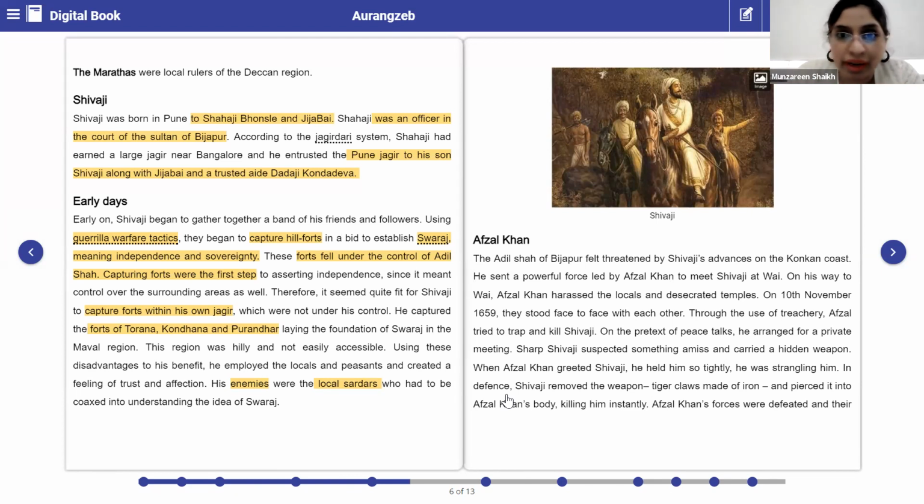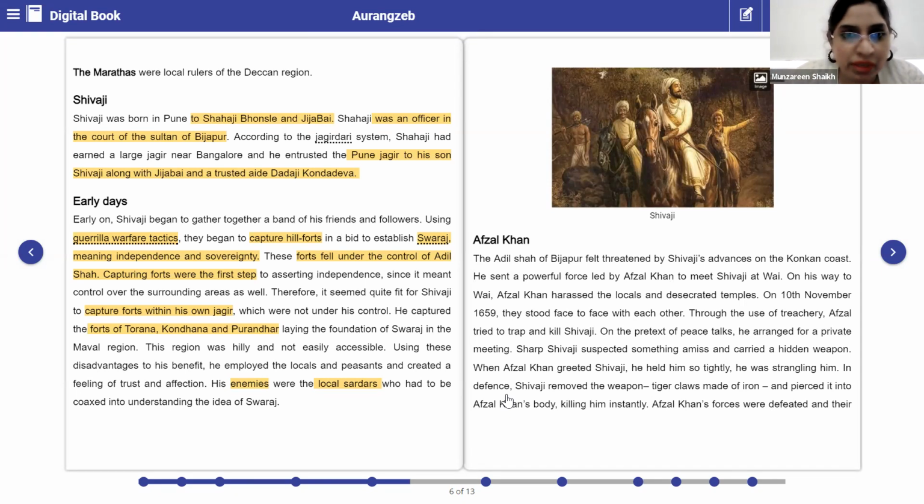If it was a populated area, he would definitely have to face challenges. But here it was a hilly region. So his enemies were the local sardars. Definitely, if any leader is capturing any fort, the people living in that region are going to retaliate.